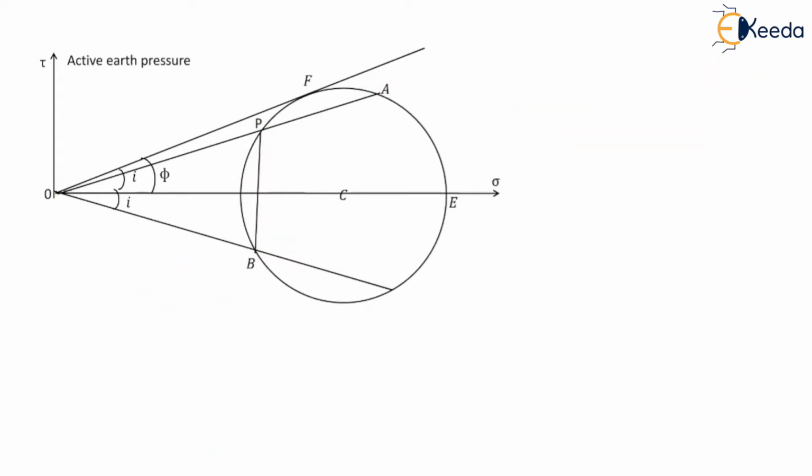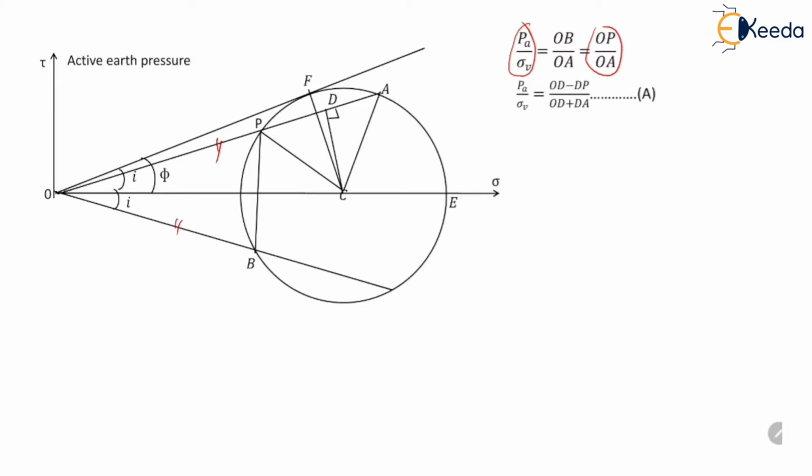Now let us connect points P, F and A with the center of the circle, and let us draw a perpendicular CD to PA. So from the figure we can see that PA upon sigma V is equal to OB upon OA. But numerically OB is equal to OP. So PA upon sigma V becomes equal to OP upon OA.